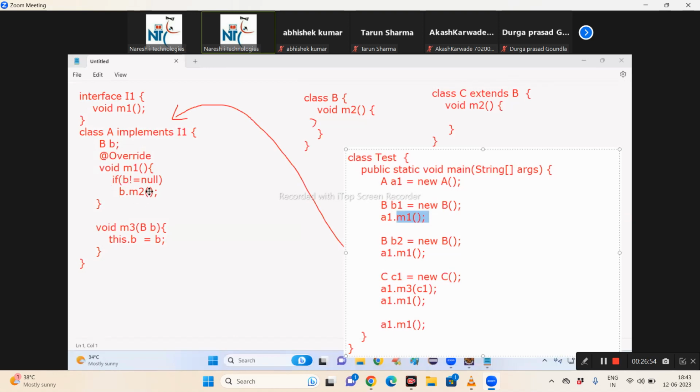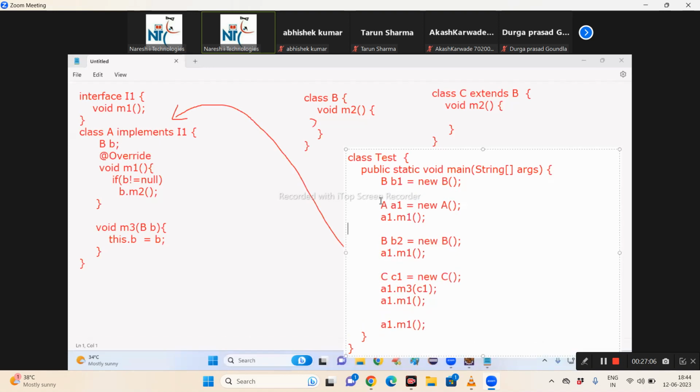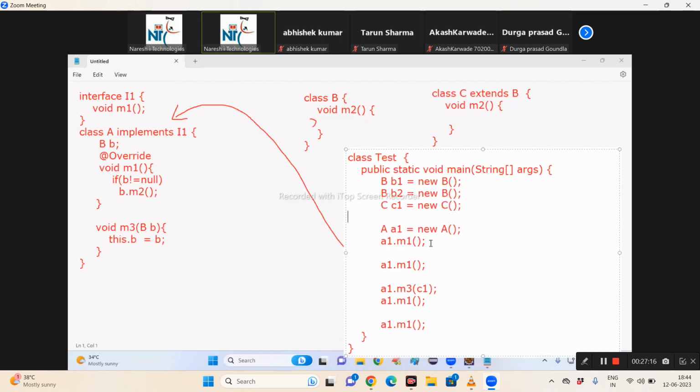B not equal to null is false. So is the B M2 method called or not called? The null pointer exception will not come out. Any output or no output? No output, right? So I call the M1 method without passing the B object as an argument, then the M2 method is not executed. Again I call A1 dot M1 method. Again what happened? Same, no output.